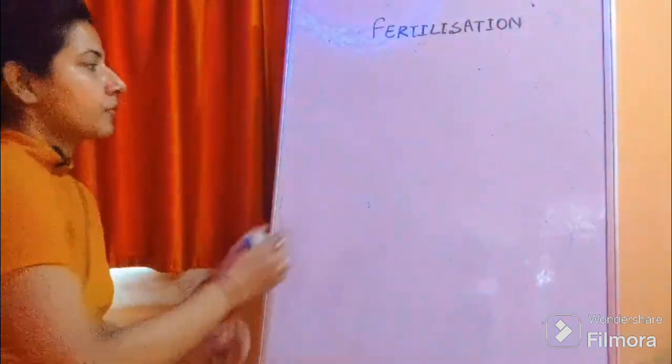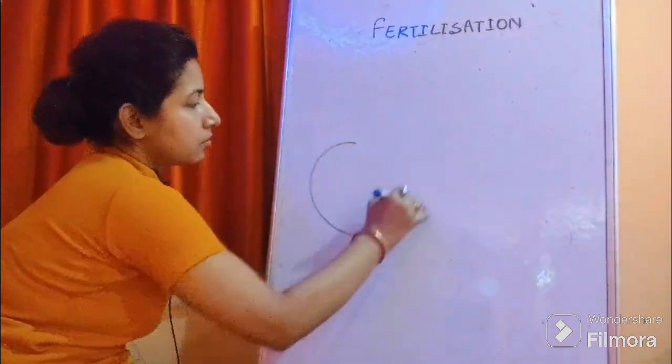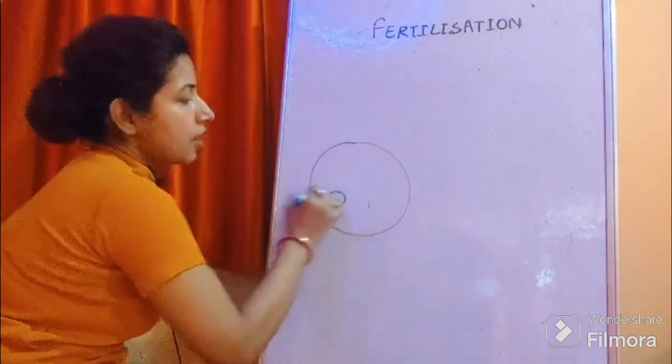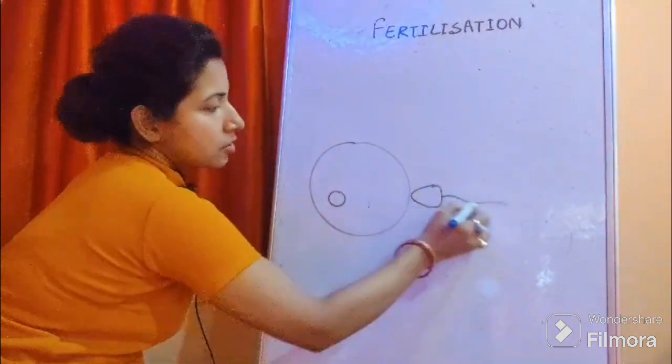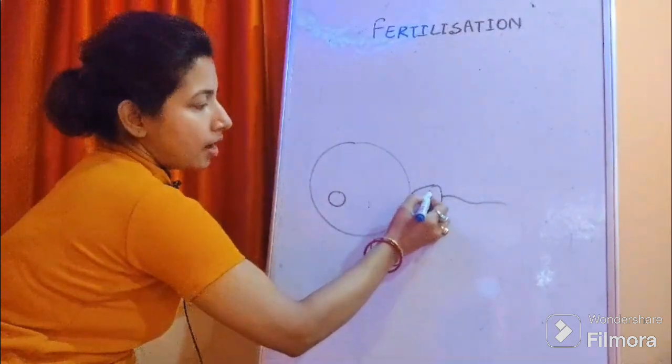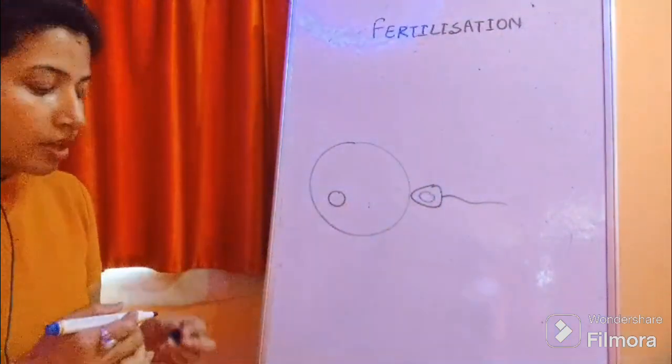See, this is egg, this is egg nucleus, this one is sperm, this is sperm tail, sperm head, and this one is sperm nucleus.